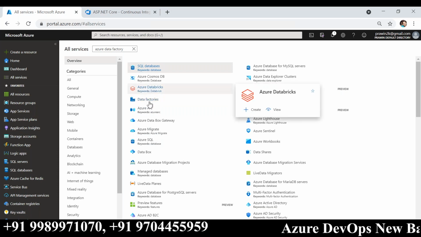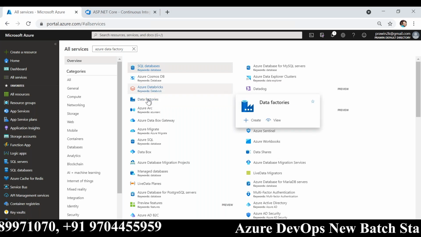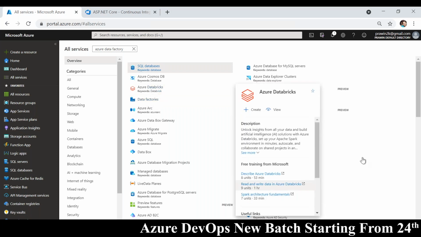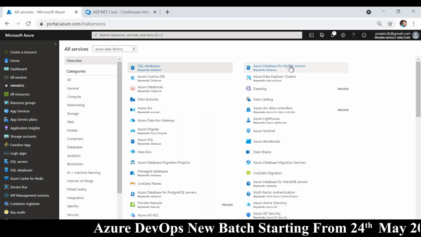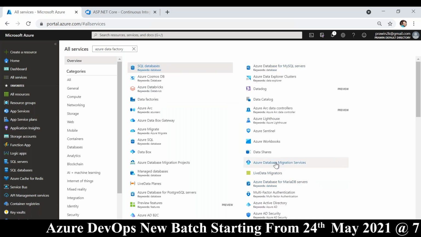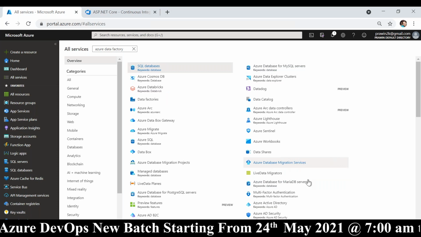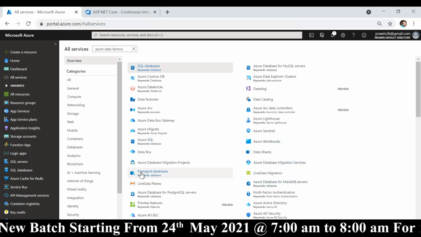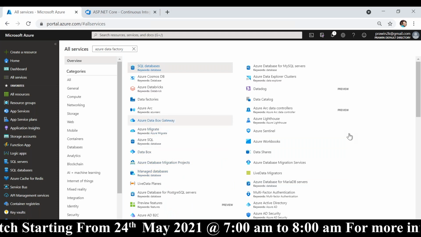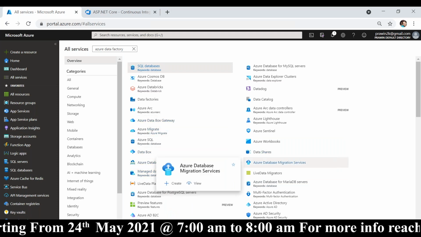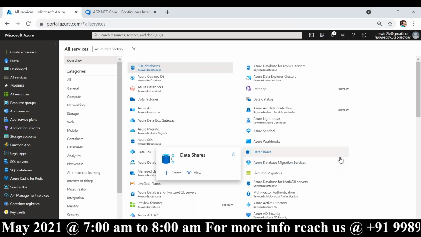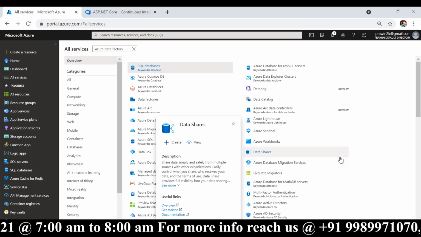These two are very important for DBAs. Not just these two, but also SQL Database, Database for MySQL, Database Migration Service, MariaDB. All these data-related databases are very important for database engineering. Fortunately, to be honest, this course is not suitable for DBAs.